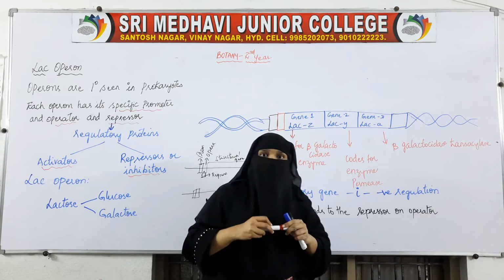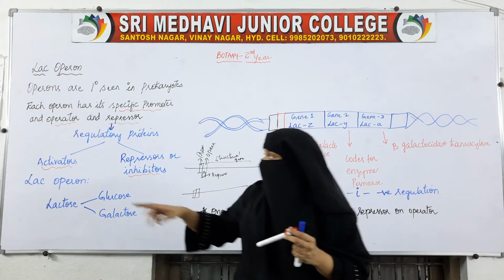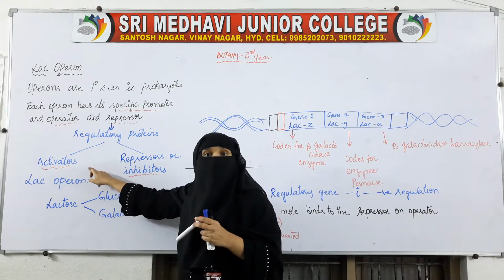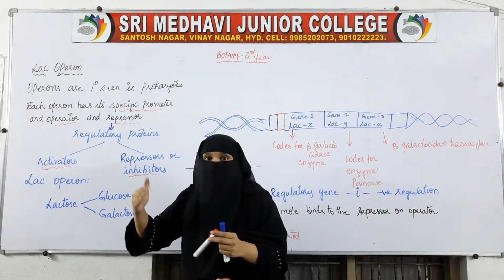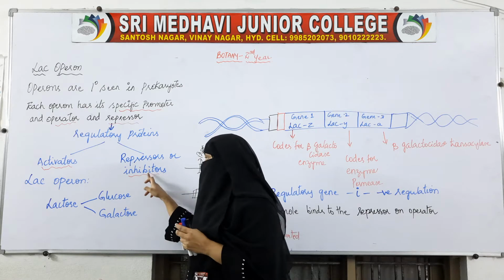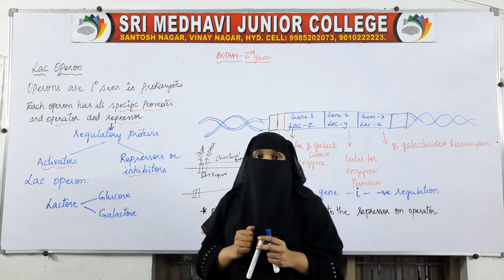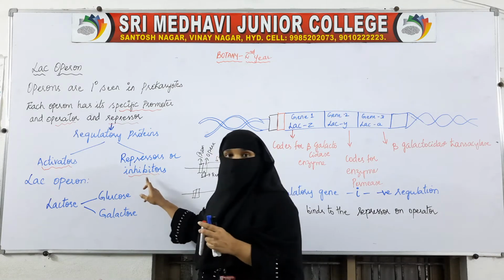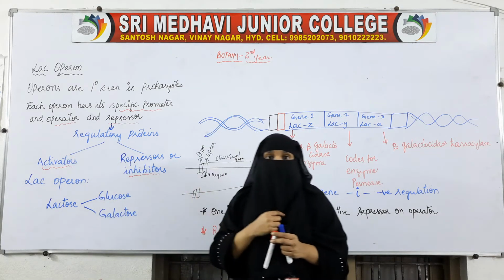Activator means which will be helping in the formation of protein synthesis. This will be helping in turning on gene expression, turning on the switch so that genes can be expressed. And these proteins will be inhibiting. This will be stopping the expression of the genes, stopping the production of proteins. This will be helping in the production of proteins.